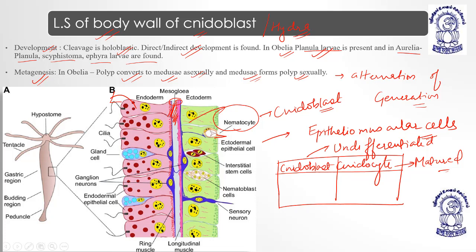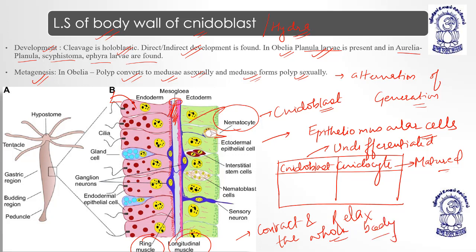Most importantly, you can see a muscular ring and longitudinal muscles. These muscles help to contract and relax the whole body. Is it understood? Contract and relax the whole body.